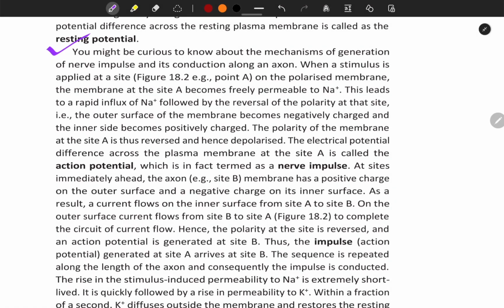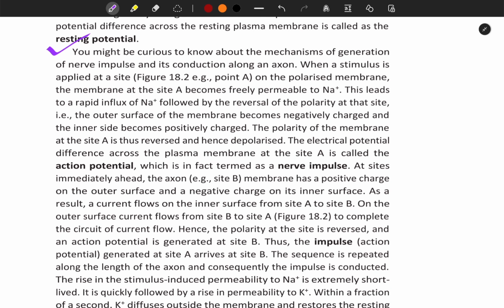You might be curious to know about the mechanisms of generation of a nerve impulse and its conduction along an axon. When a stimulus is applied at a site on the polarized membrane, the membrane at site A becomes freely permeable to sodium ions. This leads to a rapid influx of sodium followed by the reversal of the polarity at that site. That is, the outer surface of the membrane becomes negatively charged and the inner side becomes positively charged. The polarity of the membrane at site A is thus reversed and hence depolarized.